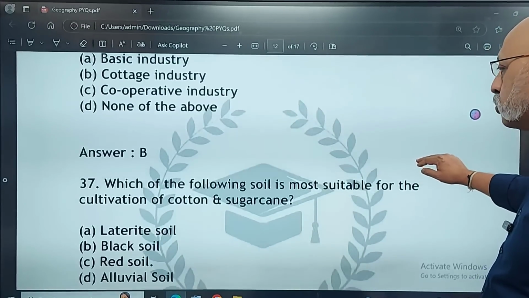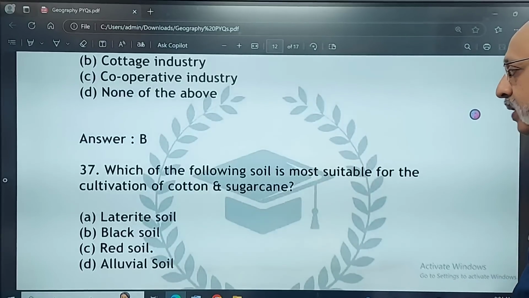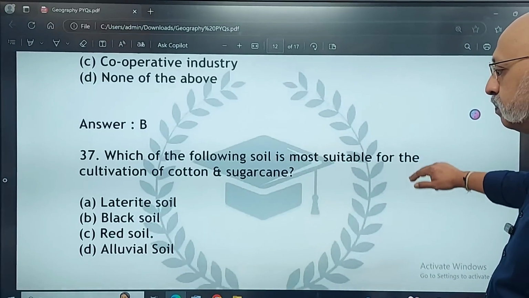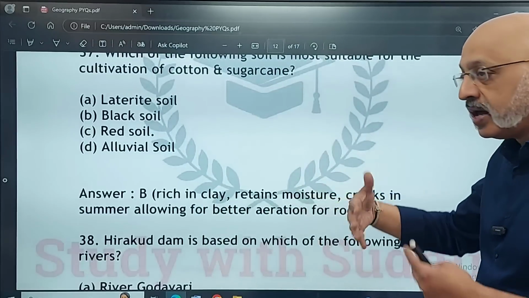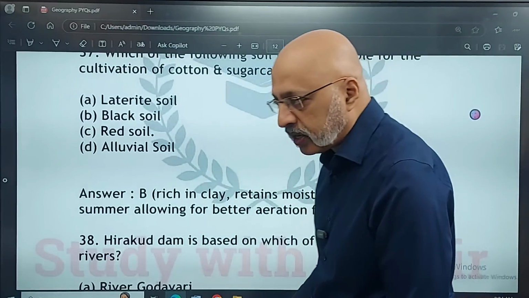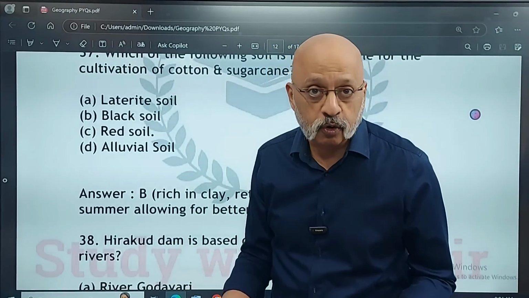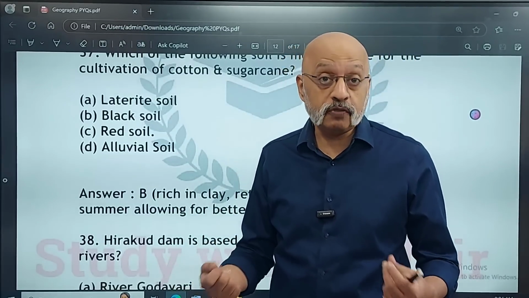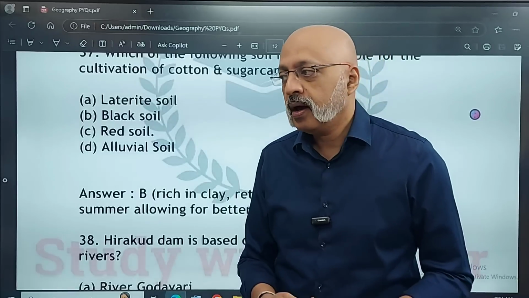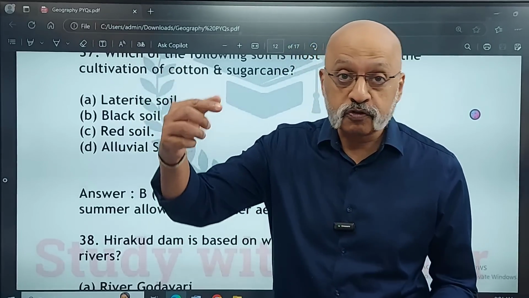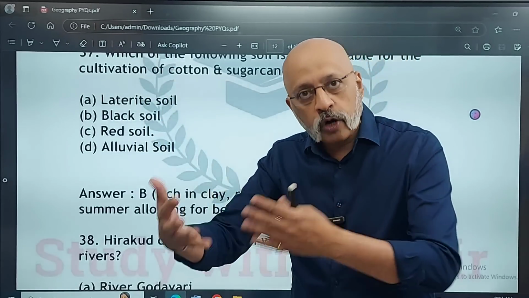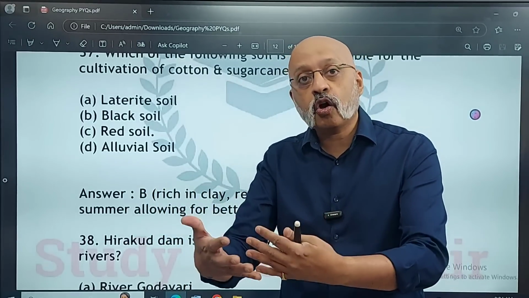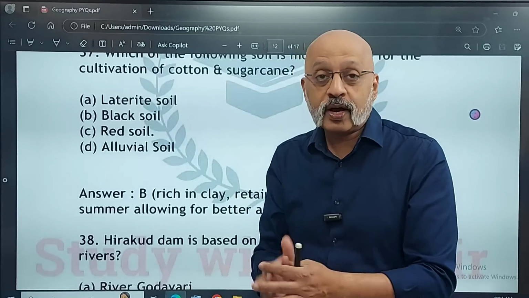Which of the following soils is most suitable for the cultivation of cotton and sugarcane? Laterite, black, red, alluvial. The correct answer is B, the black soil, because it's rich in clay. It retains water. I don't know if you have ever seen a sugarcane field. It's a water guzzler बोलते हैं. जैसे कुछ cars को बोलते हैं ना, they are petrol guzzlers, because they take a lot of water, sugarcane. Which is why, when Kaveri flows from South Karnataka into Tamil Nadu, the sugarcane farmers in Mysore, Mandya, the southern Karnataka region, already need a lot of water for the sugarcane crop. So that's why there is always a tussle.